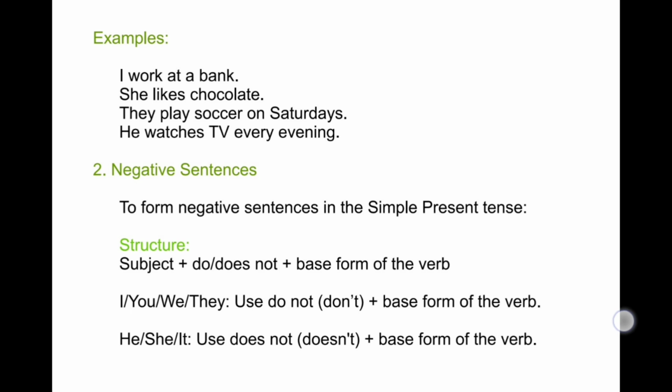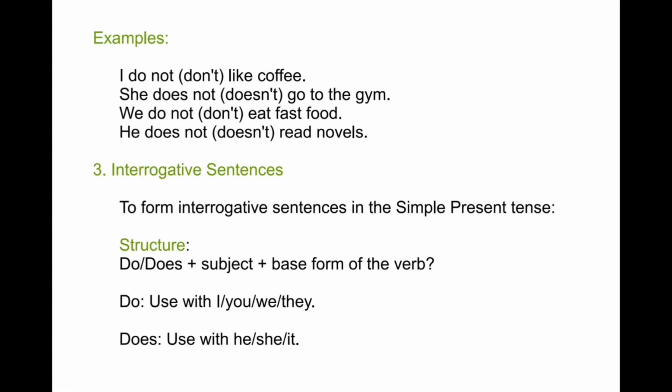For I, you, we, they, use do not or don't plus the base form of the verb. For he, she, it, use does not or doesn't plus the base form of the verb. Examples: I do not like coffee. She does not or doesn't go to the gym. We do not or don't eat fast food. He does not or doesn't read novels.